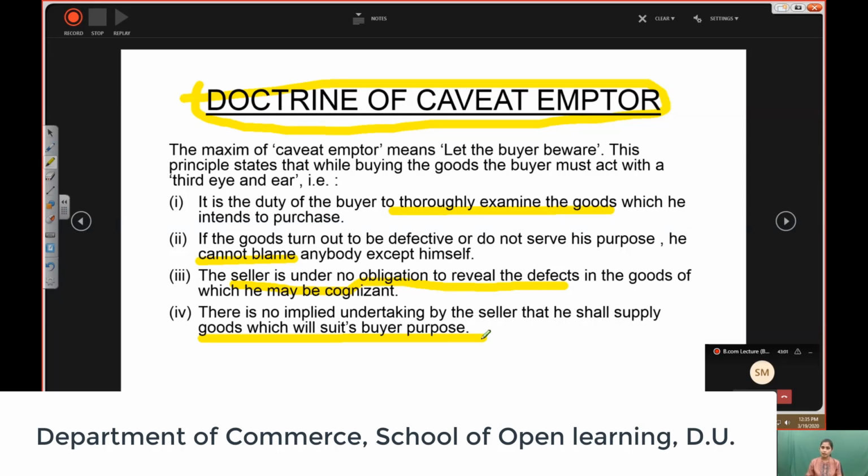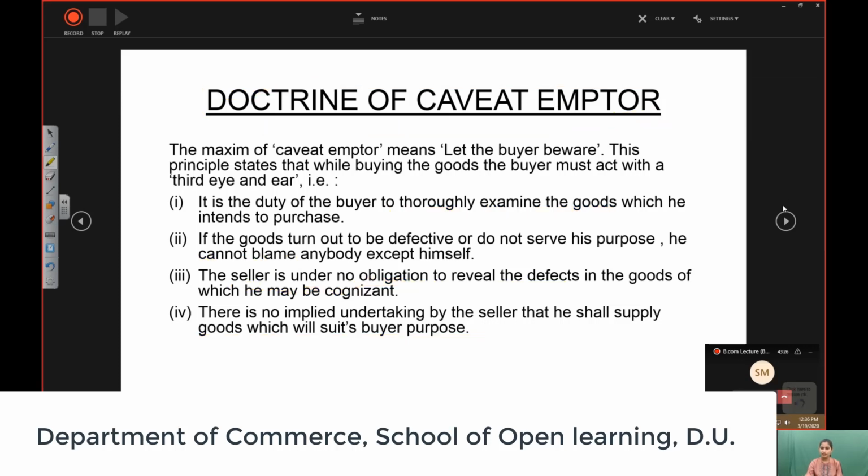Let the buyer take proper care. It is the duty of the buyer to examine the goods before purchasing. He cannot go back to the seller and ask what have you given me, and pay me back or refund the price. He cannot say that. So the doctrine of caveat emptor says that the buyer has to properly take care of the goods and properly examine the goods before purchasing.